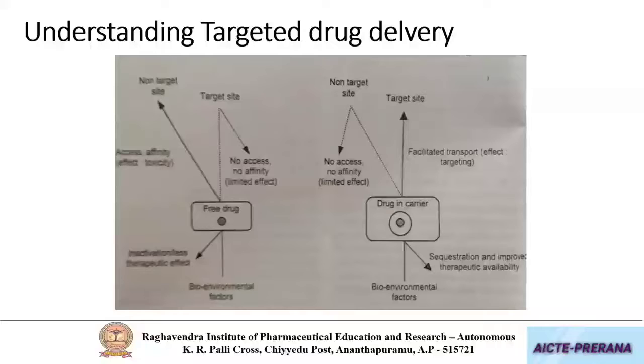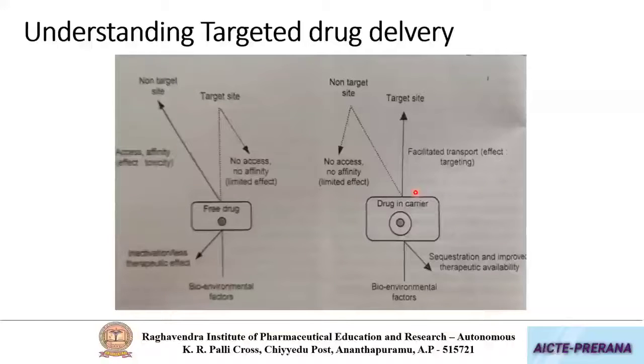How to understand the concept? You can see the diagram where I have shown a free drug and a drug in a carrier. The first one, free drug, is a direct administration of your drug either in the conventional form or in the sustained form.